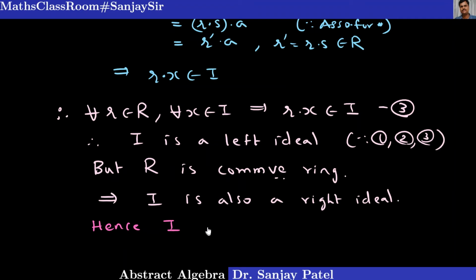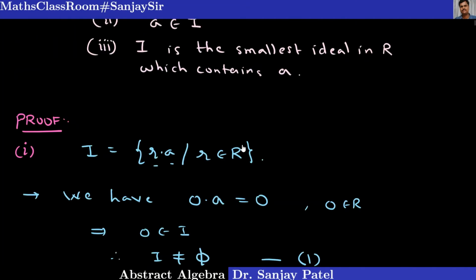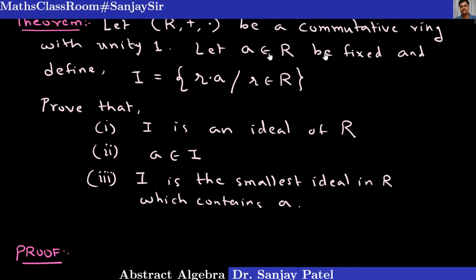Hence capital I is an ideal in the ring R. So we have proved the first part in the given theorem. Let us recall. In this statement, we have to prove I is an ideal in R. So this is done.